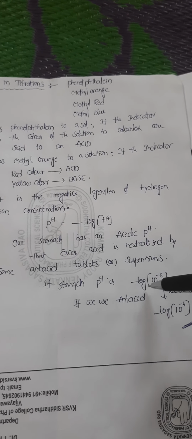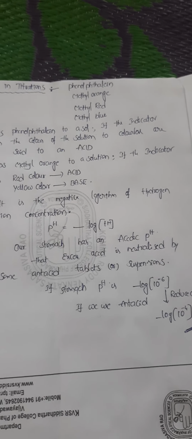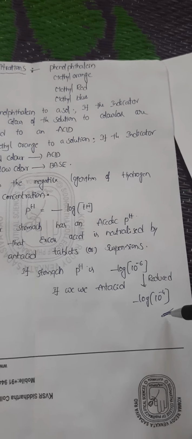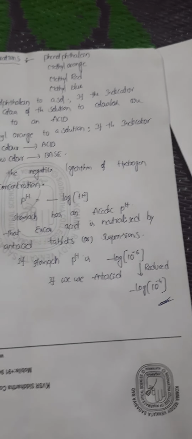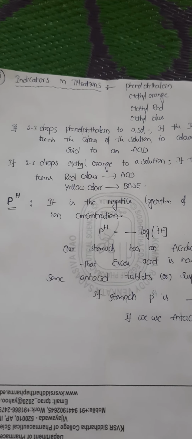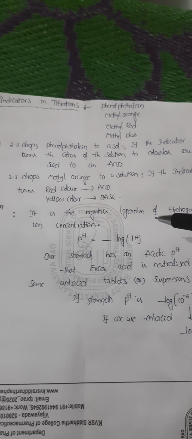If the stomach has a pH of minus log of 10 to the power of minus 6, upon the usage of antacids the pH is reduced to minus 4. This is the usage of pH in our daily life. So, pH is the negative logarithm of hydrogen ion concentration.